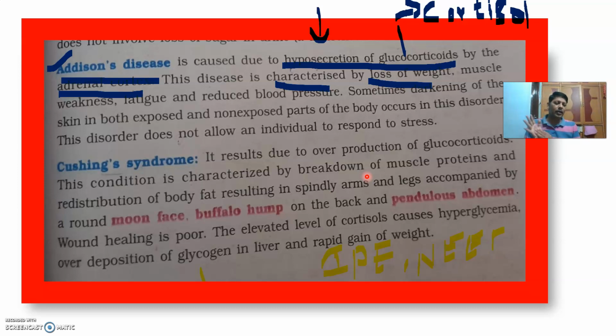I repeat again. It results due to hyperproduction of glucocorticoids. How can we characterize Cushing's syndrome?